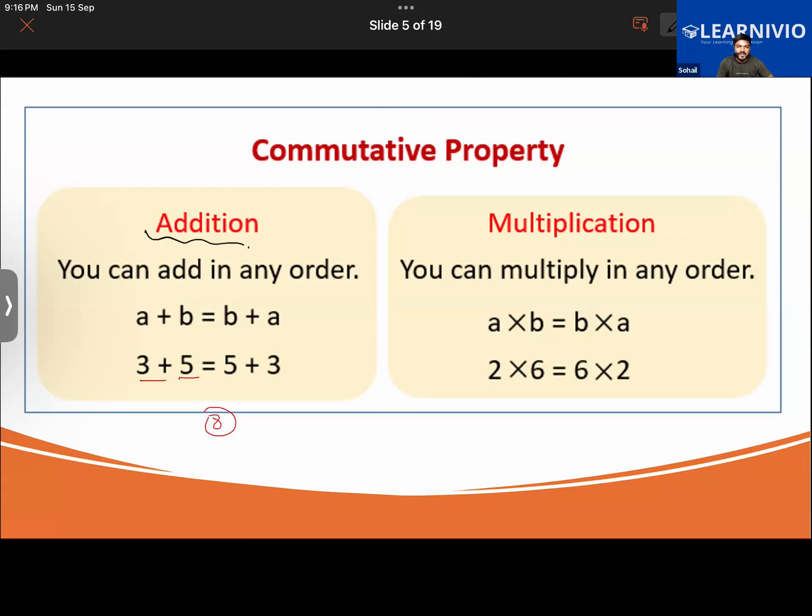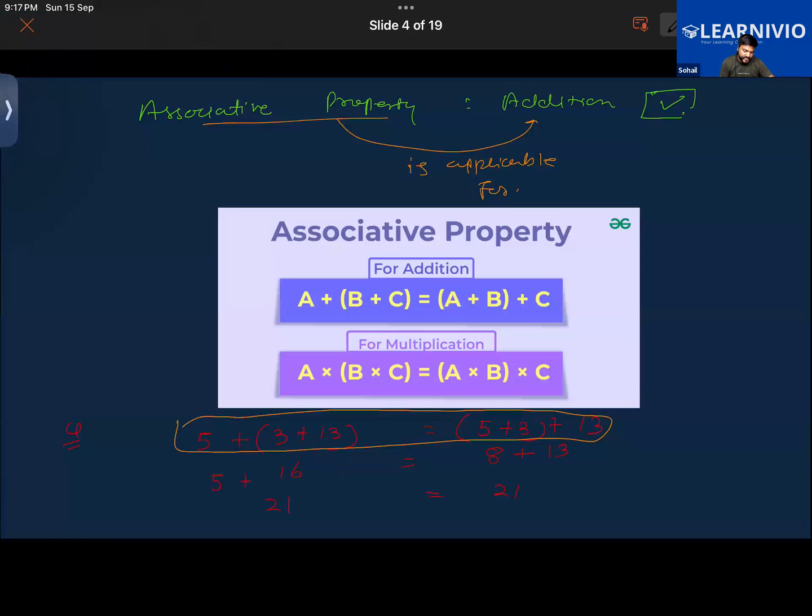Later on, when we learn about multiplication, we will see that when two numbers are provided, we can multiply them in any order and the answer will be the same. So that is what the commutative property says: you can add in any order. But when we look at subtraction, we will learn that the commutative and associative properties are not applicable for subtraction.